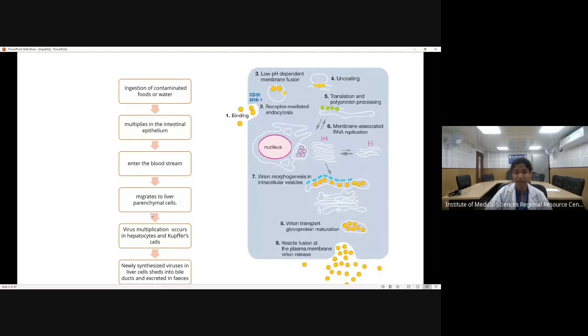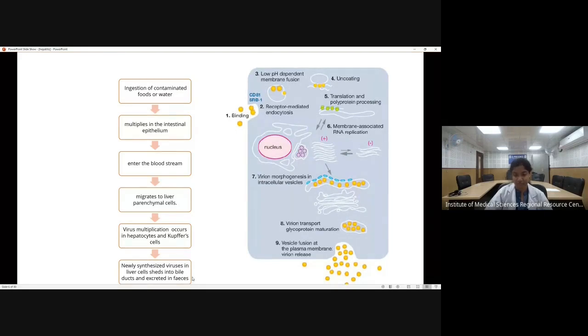In the liver parenchymal cell, it will bind to the receptor, then it will be endocytosed, and then the viral genome will be released into the cytoplasm. It will undergo replication and translation, and ultimately the viral particles will be released into the bile ducts.